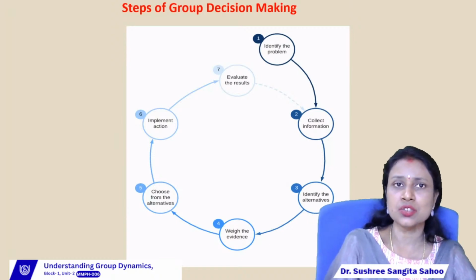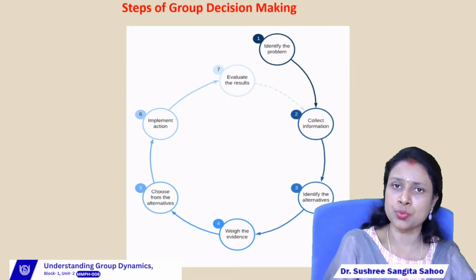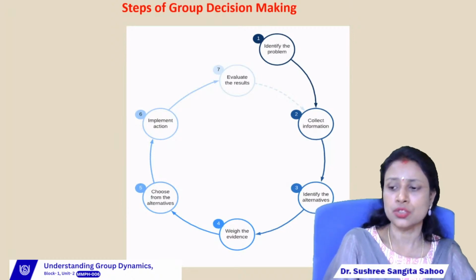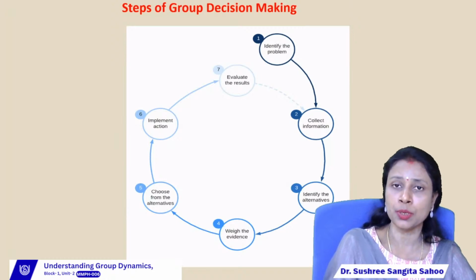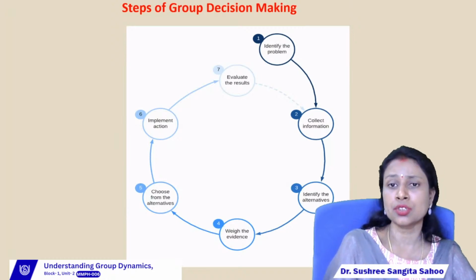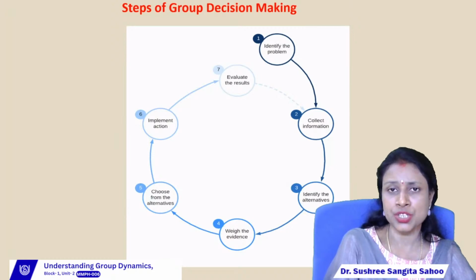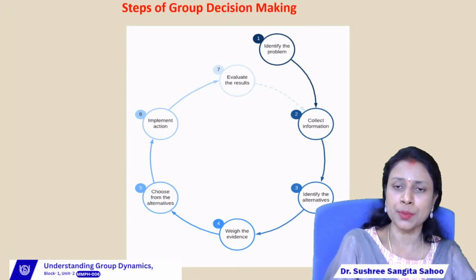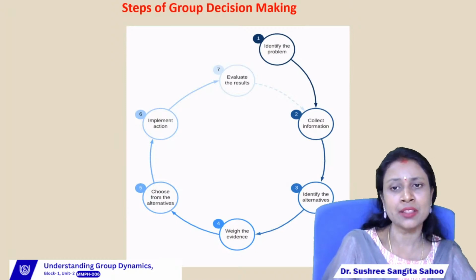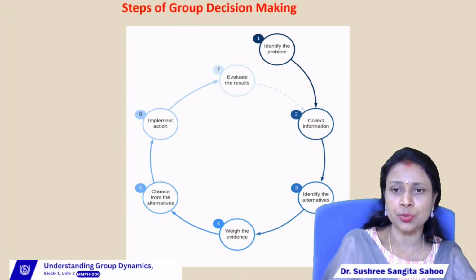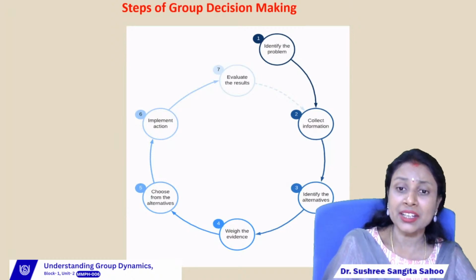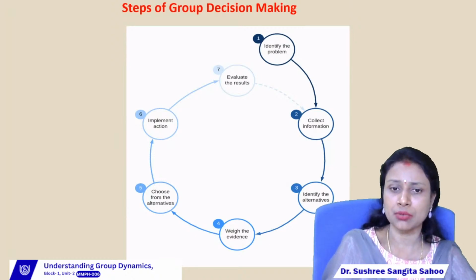So let us discuss all the steps one by one. First, identifying the problem. In the first step, the group members will first identify what the problem is. Then they will find out the solution. Then second, they collect information. For that problem, the members will collect the actual information, because without information they cannot find out the solutions of the problem. Then identify the alternatives. After collecting the information, they will identify different solutions for that particular problem.